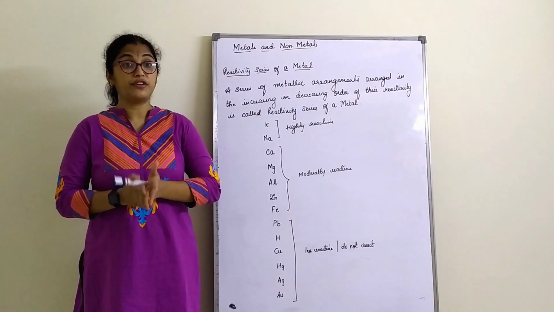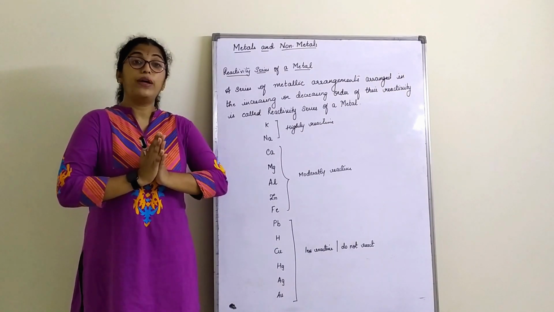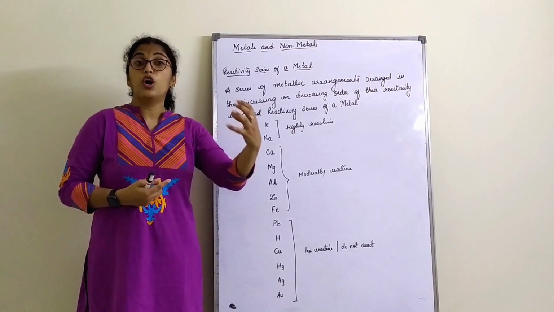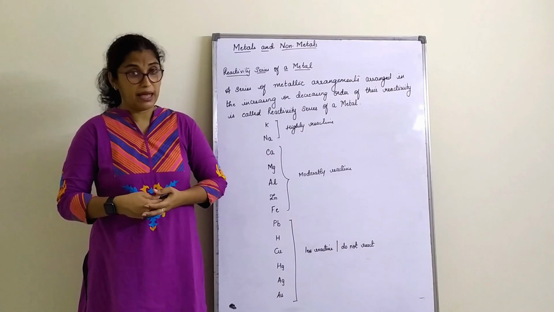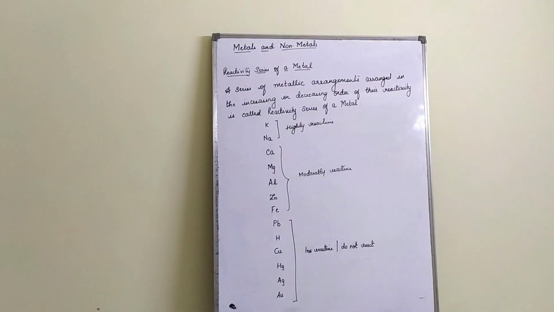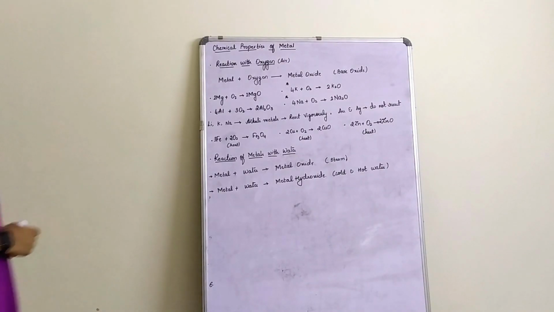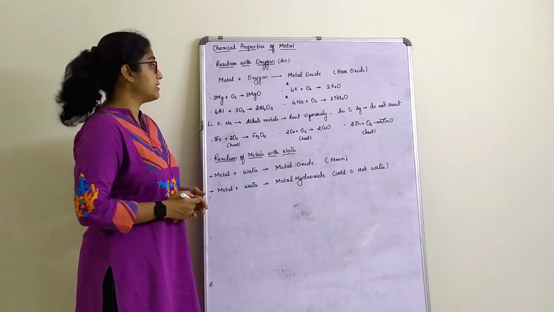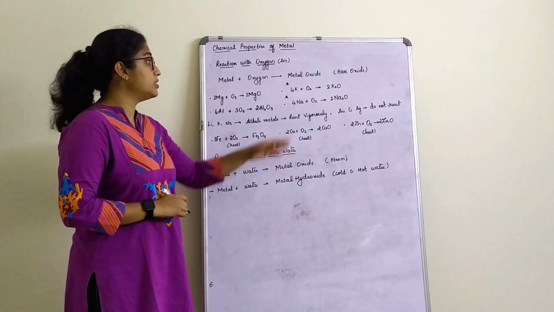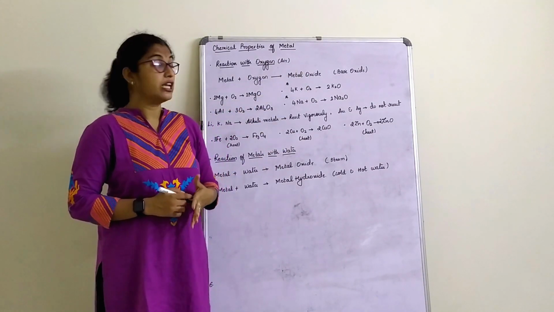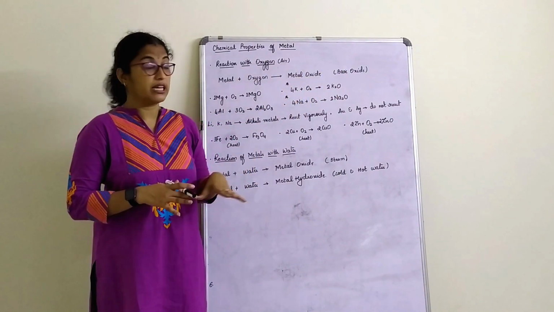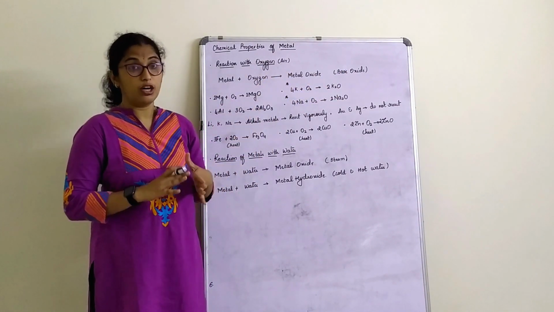Now let's understand the first chemical property of metals: when metals react with oxygen, that is, when metals are exposed to air, what happens? A metal reacting with oxygen gives us a metal oxide. We all know that metal oxides are basic in nature, so it forms a basic oxide.